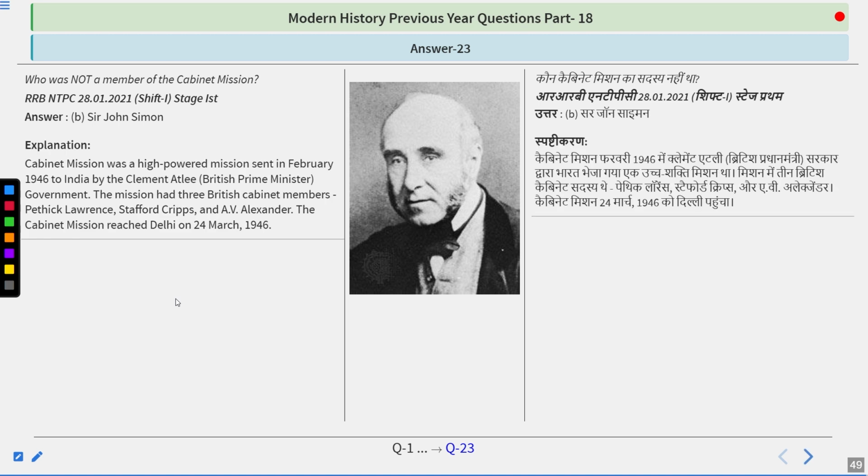So, the Cabinet Mission was a high-powered mission sent in February 1946 to India by Clement Attlee, the British Prime Minister. The mission had three British cabinet members: Pethick Lawrence, Stafford Cripps, and A.V. Alexander. The cabinet mission reached Delhi on 24 March 1946, and the objective was to create the Constituent Assembly. After that, Lord Mountbatten came to India along with the June plan. And after that, India finally got independence on 15th August 1947.